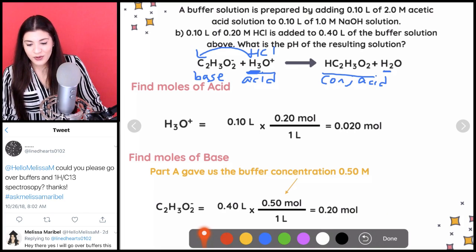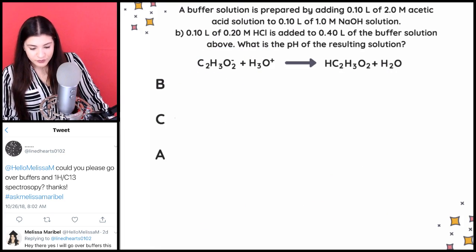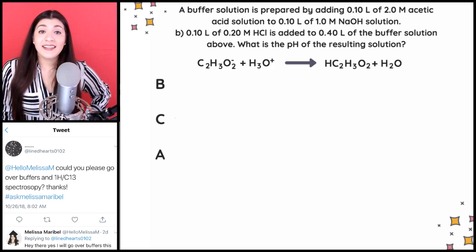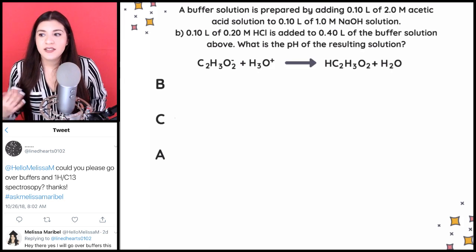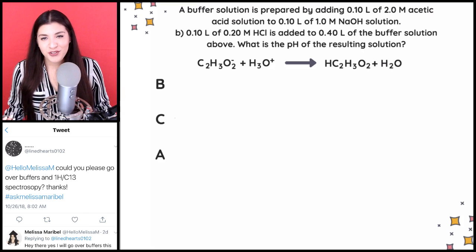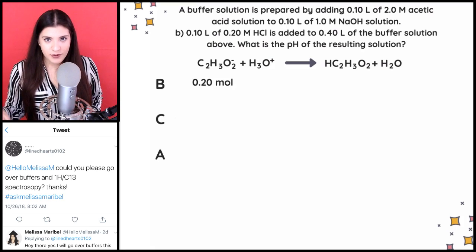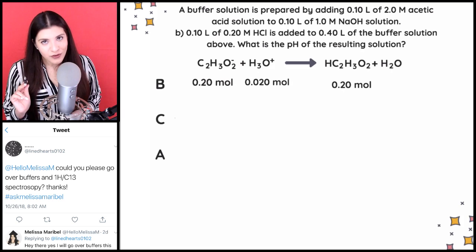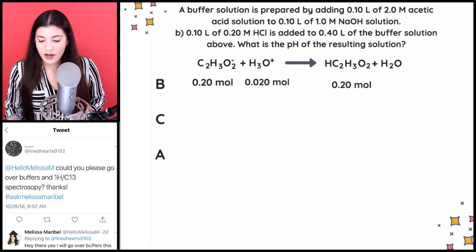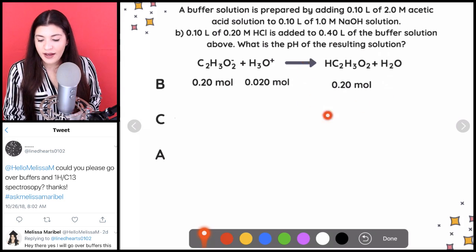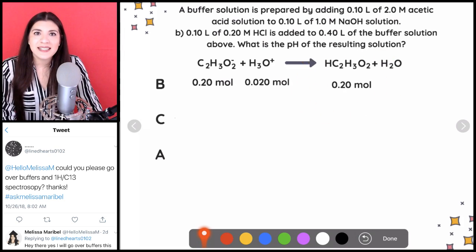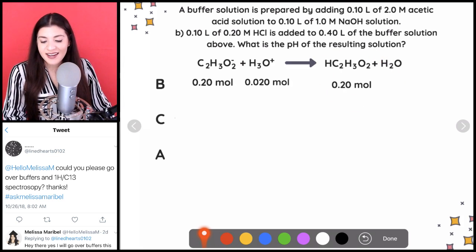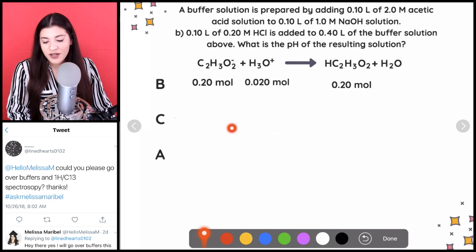Next step is, once again, to figure out what the change is. So let's figure out what the change would be after adding the acid. The fact that we added acid is literally what's changing our buffer solution. So I'm going to start off with just the moles that we found in part B in the previous part. And then we also knew that there was 0.20 moles of our weak acid. The reason is that's still part of the buffer solution, right? A buffer solution is a weak acid and its conjugate base. So that's how I know those two are the same.